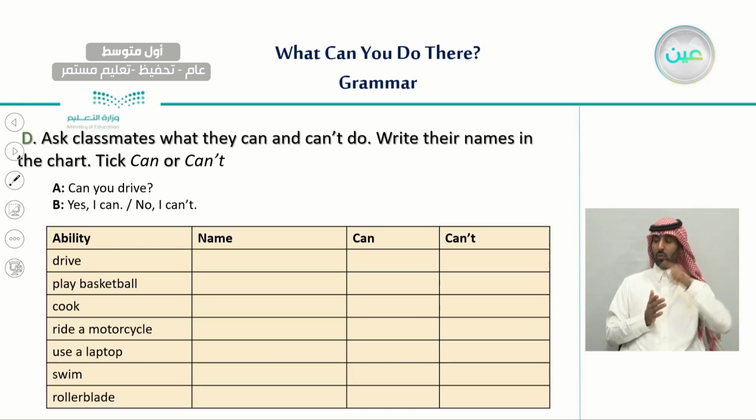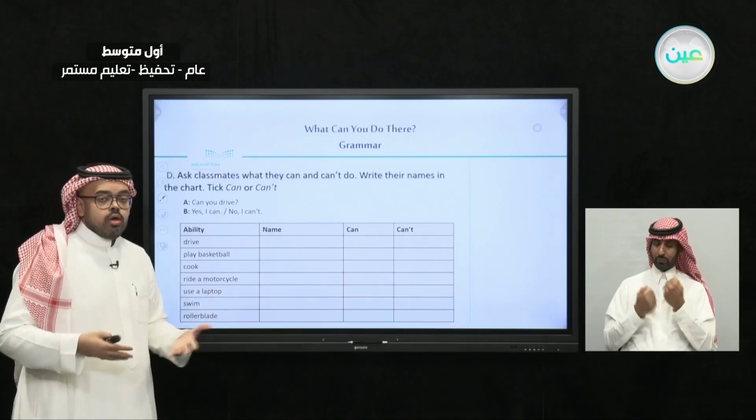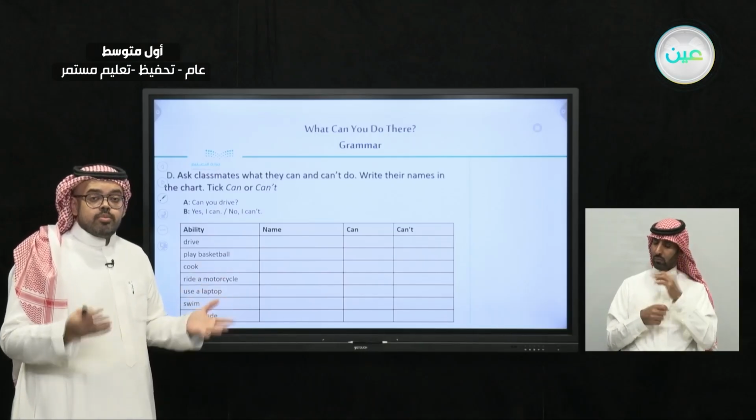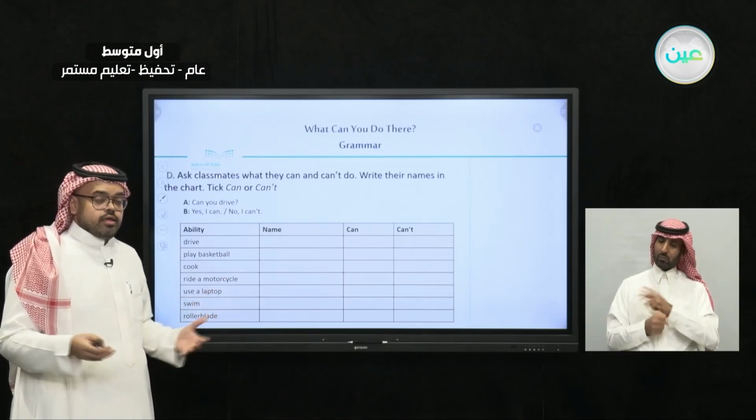And when he says, yes, I can, here you put a tick and write his name right down here. And if you ask the other person, can you play basketball? And he says, no, I can't, write his name here and tick the can't column. So it's a very interesting exercise. It helps you to know about people's ability to do different things.